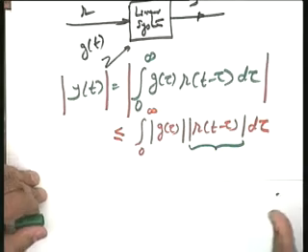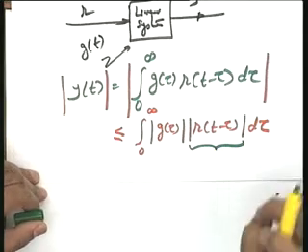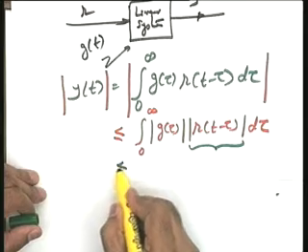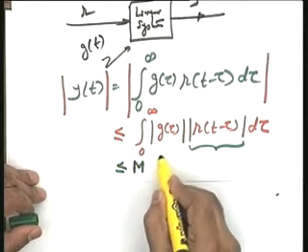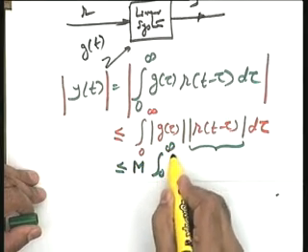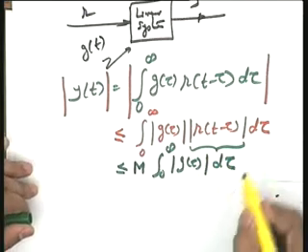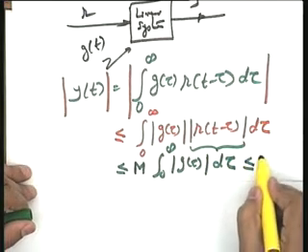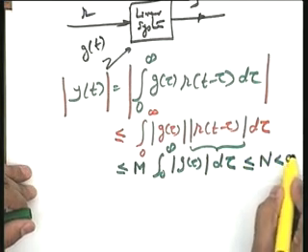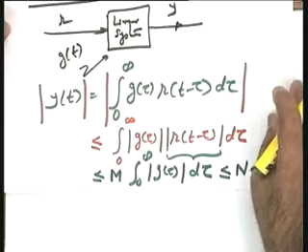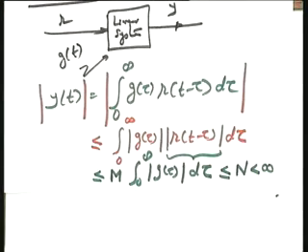And now just see, if I say that the input is bounded, so it means modulus of r is less than equal to m, where m is a finite value, I can take this as less than equal to m times the integral from 0 to infinity of modulus g tau d tau, and this quantity should be less than equal to n less than infinity, where m is also less than infinity, a finite quantity.